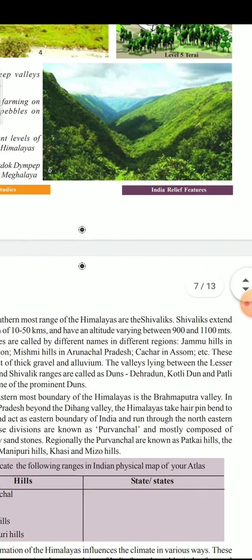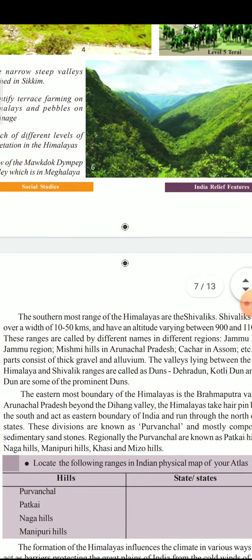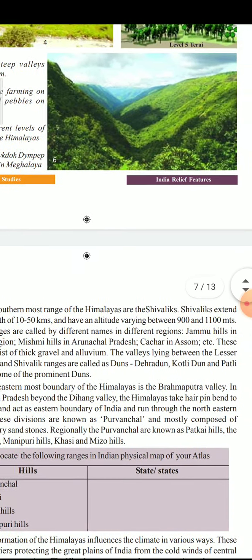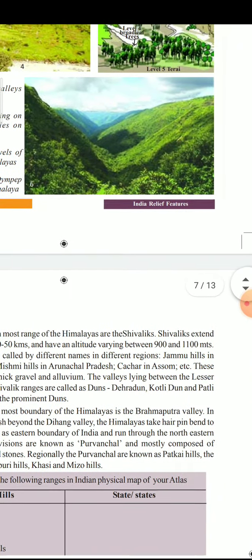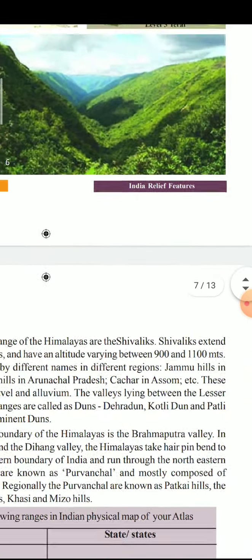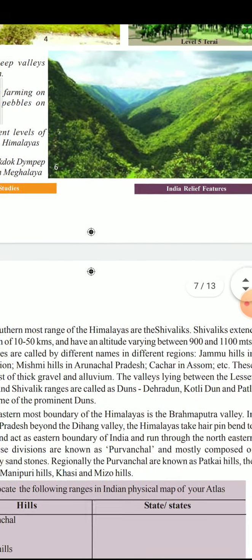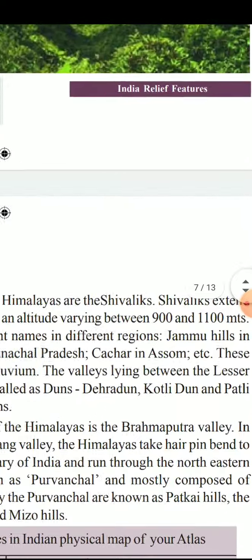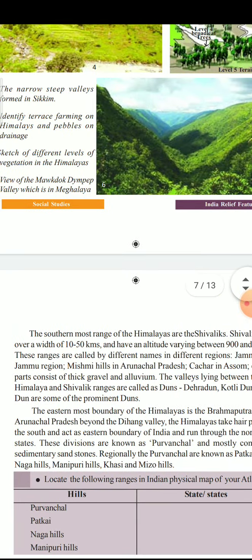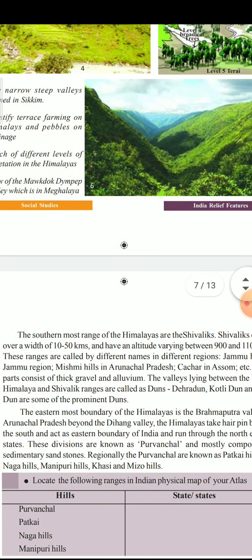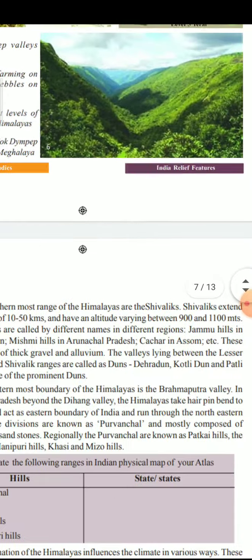They are located in the eastern part and northeast part of India, and the height of these mountain ranges is between 900 to 1,100 meters only. The Jammu Hills, Mishmi Hills in Arunachal Pradesh, and Cachar in Assam are the important ranges of these Sivaliks. And Dehradun, Kotli Dun and Patli Dun are the important dunes of these Shivalik ranges.